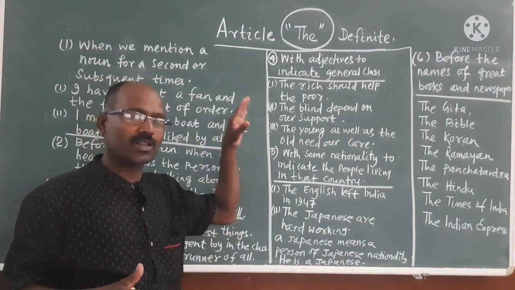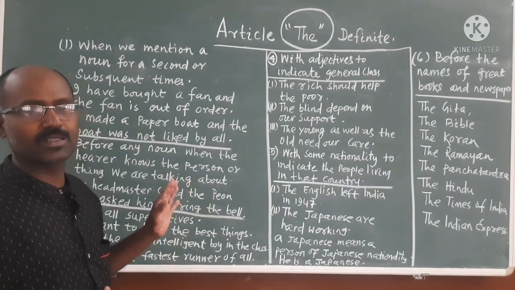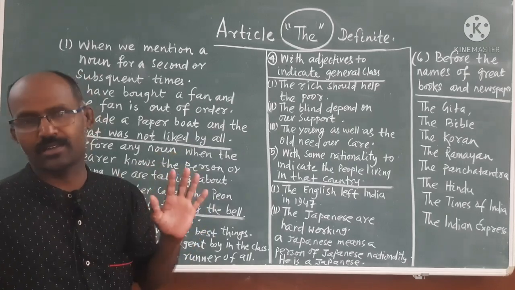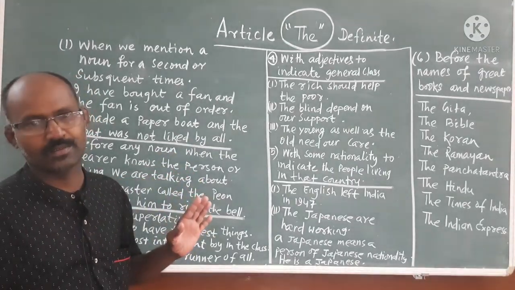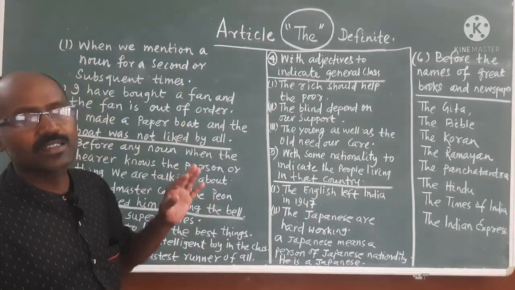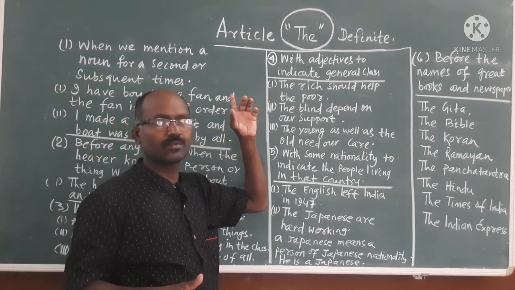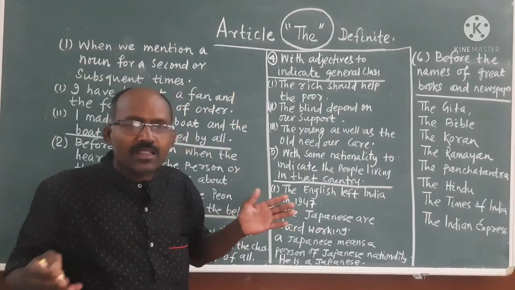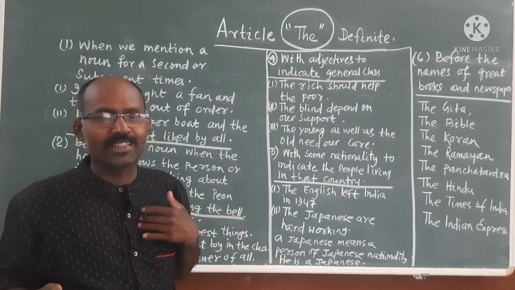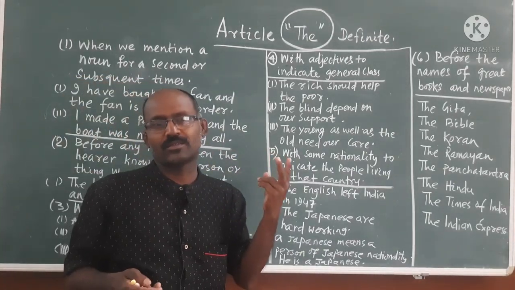But as our article series is going on, already we have discussed the indefinite article a or an. Already we have completed that. But then another article is there, that is the definite article. Definite article means the. If we divide this definite article, I think it will be completed within two parts.